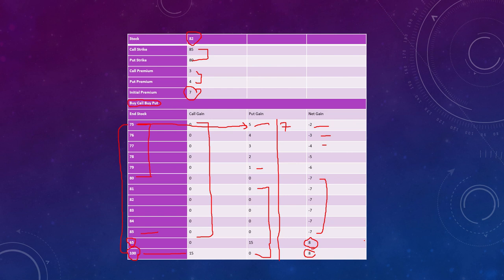So in a nutshell, what we have understood today with the help of these two strategies, straddle and strangle, is that these two strategies can be applied when the market is highly volatile, and when the market can move very far away from your strike prices, either going up or going down. Then you can apply the strategy. If you think that the market is going to stay near your strike price, then you will not earn profit.